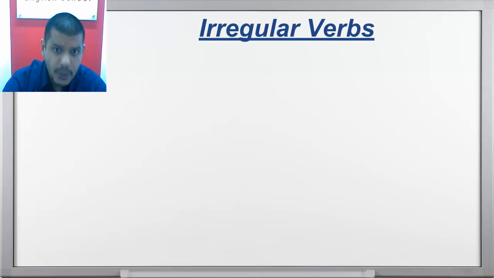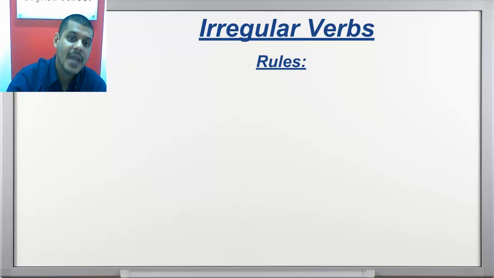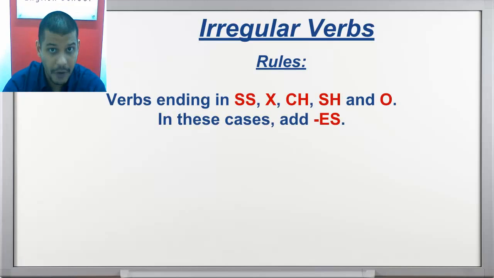Let's keep talking about the irregular verbs and the rules related to them. Pay attention to this. Every time you use a verb ending in double S, X, CH, SH, and O, we are going to add ES at the end. Now, look at the examples I separated for you.